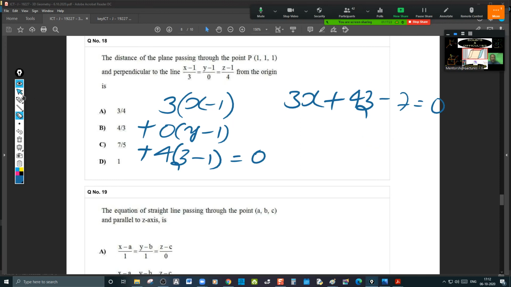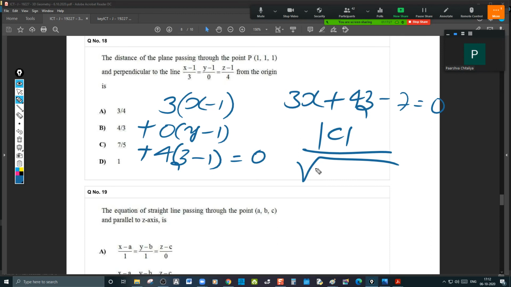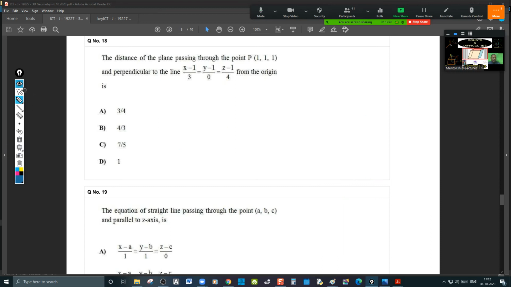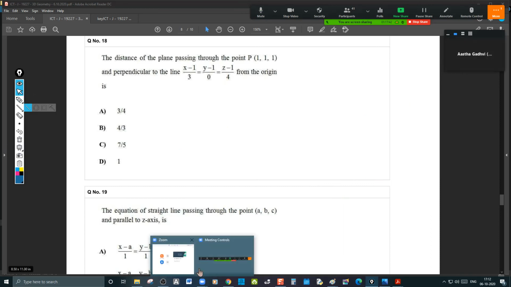What is the perpendicular distance formula from the origin? Please, anyone respond? P upon root of a square plus b square plus c square. That is for a straight line; for the plane it will be 7 divided by 5. That's it. Did you do it, Astha? Yes, sir, done.